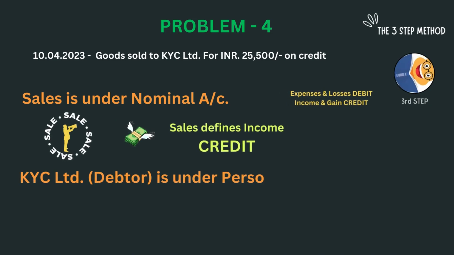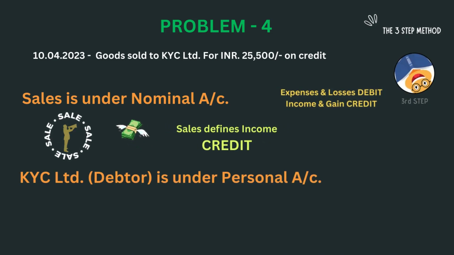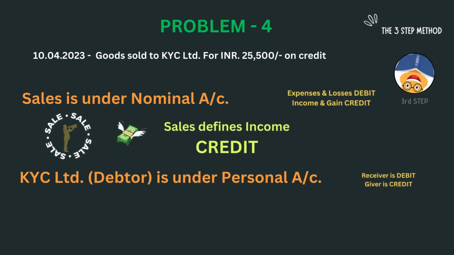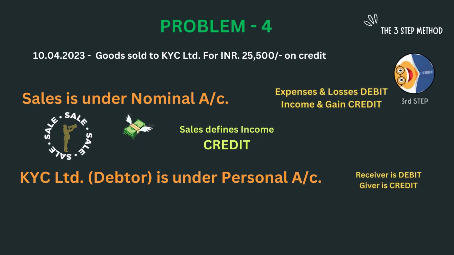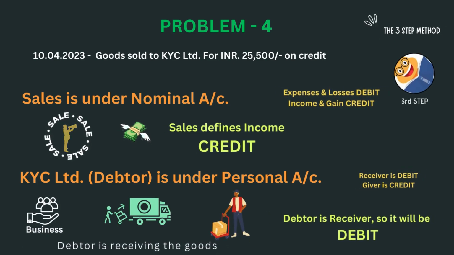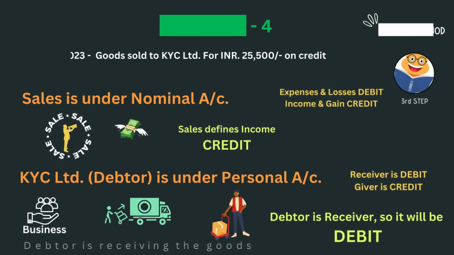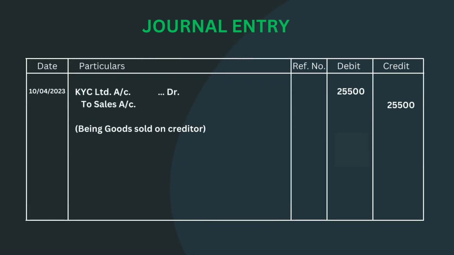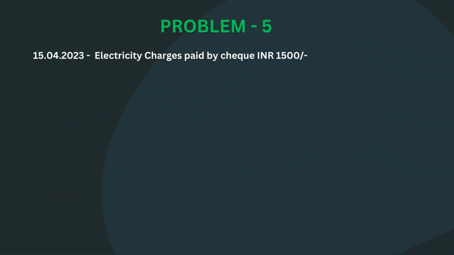Similarly, KYC Limited is our debtor and under personal account. The rule for personal account is receiver is debit and giver is credit. Here KYC Limited is receiving goods from us, so it will be debit. Thus the entry will be KYC Limited account debit to sales account. I think now you feel the subject interesting. Move to the next problem.